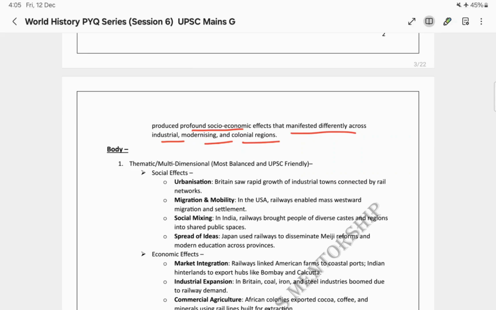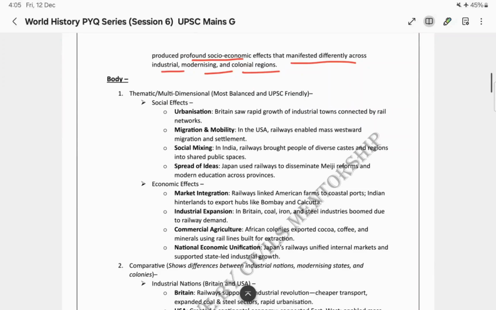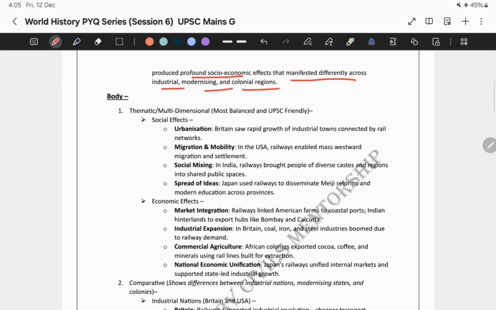Now let's talk about the body of the answer. Again, there are multiple correct approaches. There is no one single approach. For this particular question, I have prepared 4 different structures for you. The first one is the thematic or multidimensional structure. This one is the most balanced and UPSC friendly.